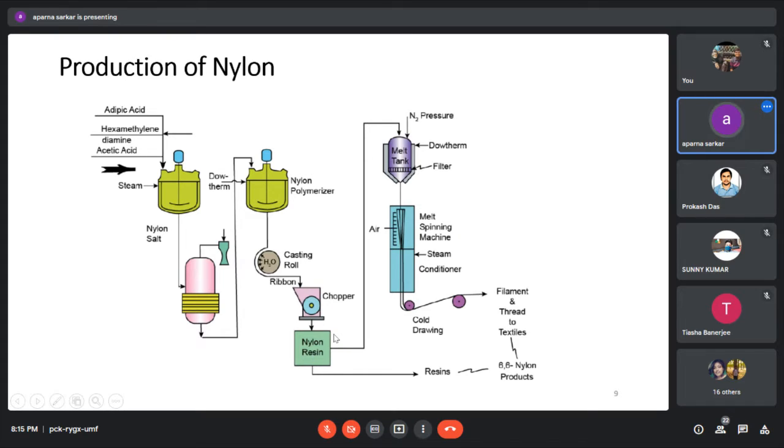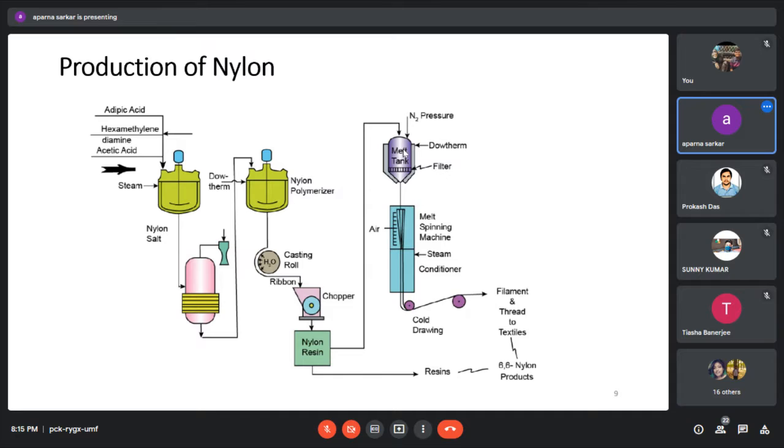This nylon 66 resin you can use directly, but if you want to use it in the textile area or for commercial purposes, then we have further treatment. Now this nylon resin comes into a dryer as well as a filter, because here we can add different types of additives.